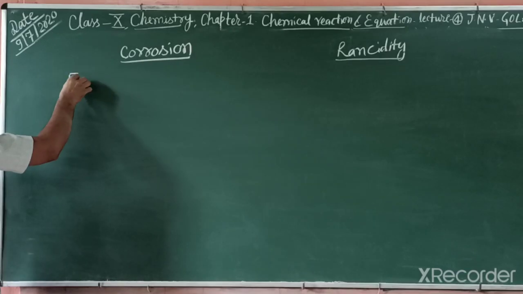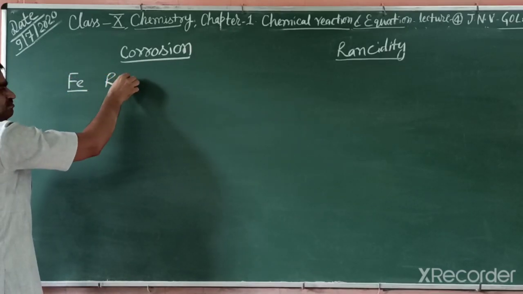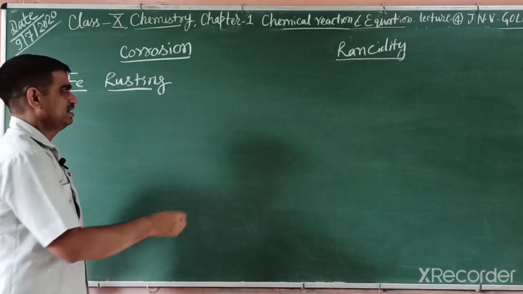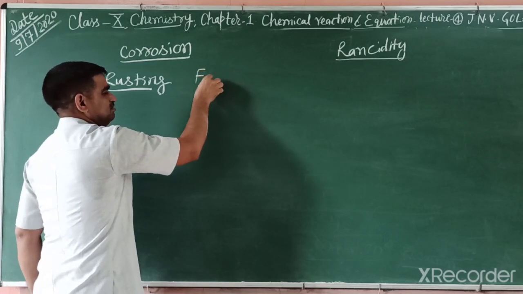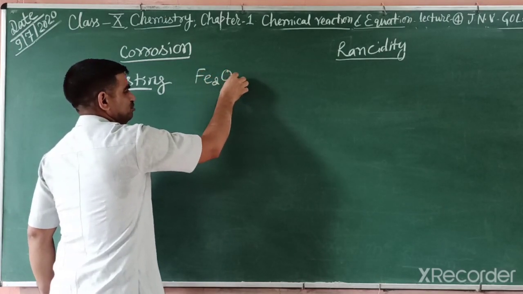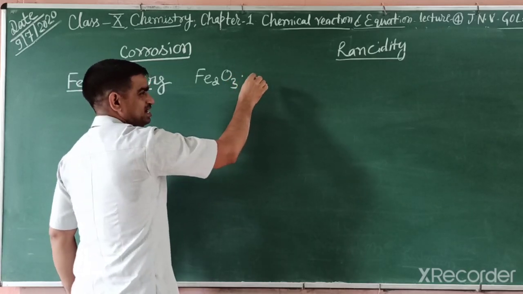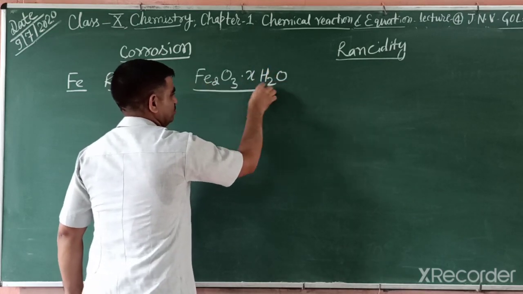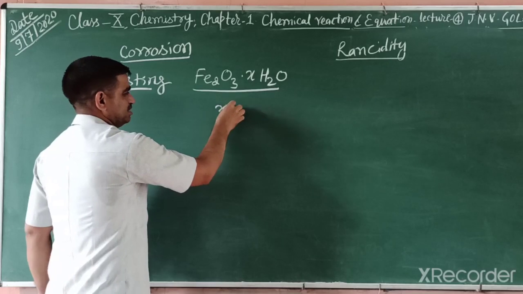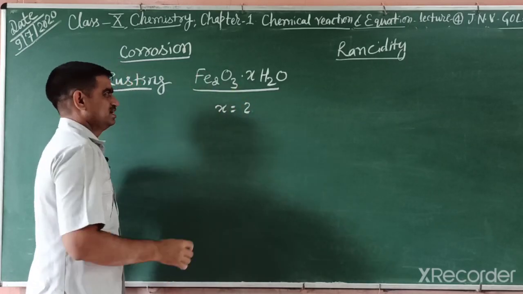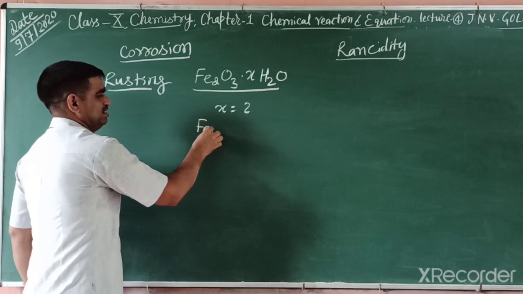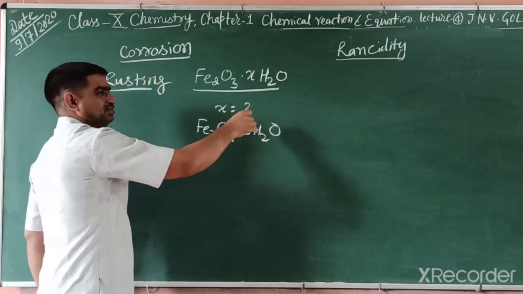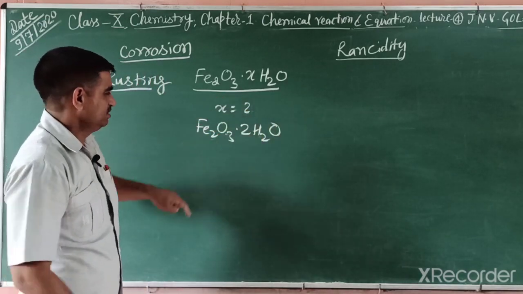For example, iron: this is known as rusting. What is rust? Rust is an oxide, that is ferric oxide. We can write the formula, ferric oxide, Fe2O3, normally 2-hydrate, or we can say X hydrate, where X water molecules are deposited on it. Normally this X value is 2, meaning 2-hydrate. We can write that rust formula as Fe2O3 2-hydrate. This value may slightly increase or decrease. So we write this. This one is rust.